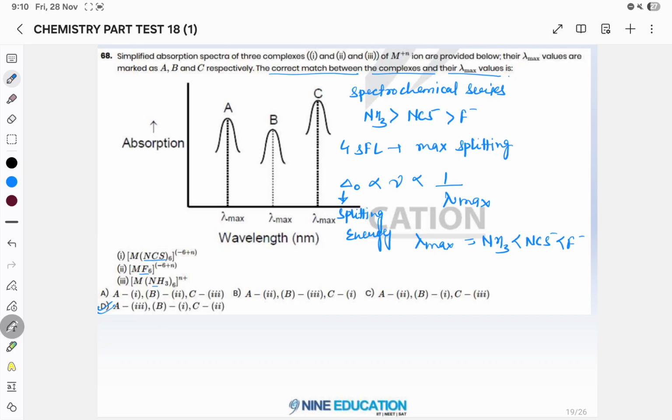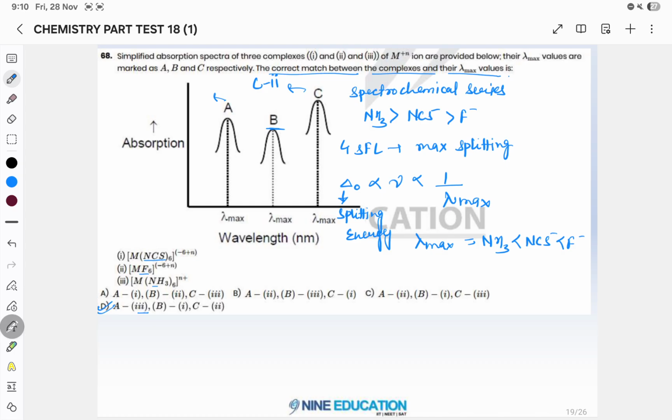You can see the lambda max from here. C is the maximum lambda max, and it is for the second one. So C will be the second one. Then after that NCS, A should be for NCS. This is your minimum.